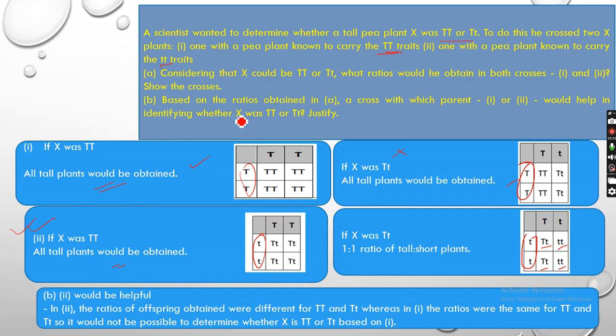The second one will be helpful, as the ratios of offspring obtained were different for capital T capital T and capital T small t, whereas in option 1 the ratios were the same for both. So it would not be possible to determine whether X is TT or Tt based on 1. If we take the first option, we cannot tell whether it was capital T capital T or capital T small t. But if you use this option it will be helpful, because if it is capital T small t then he will get both tall and short. So that's how option 2 is the suitable one for him to find out.